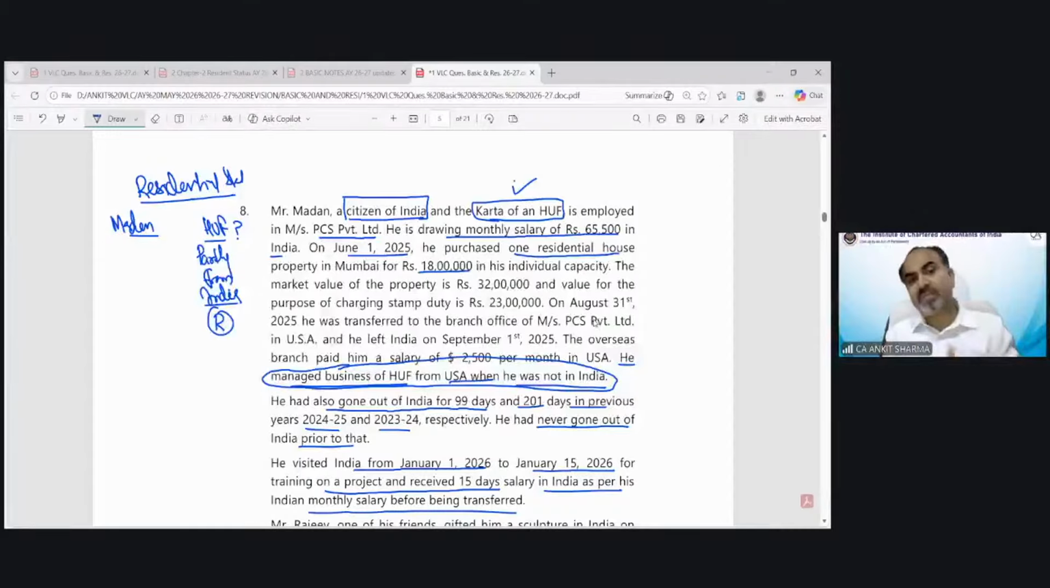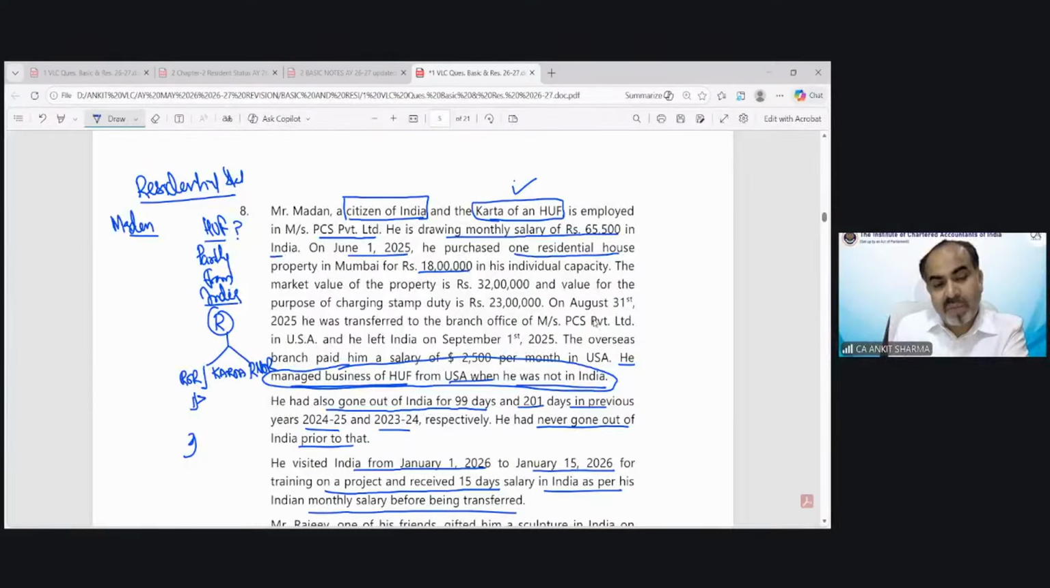If HUF becomes resident, then we have to see whether its Karta follows these two conditions. If the Karta follows both of these conditions, then HUF becomes resident and ordinary resident. And if the Karta does not follow any of these conditions, then HUF would become resident and not ordinary resident. The conditions are the opposite of what we discussed when we went through the HUF provision.